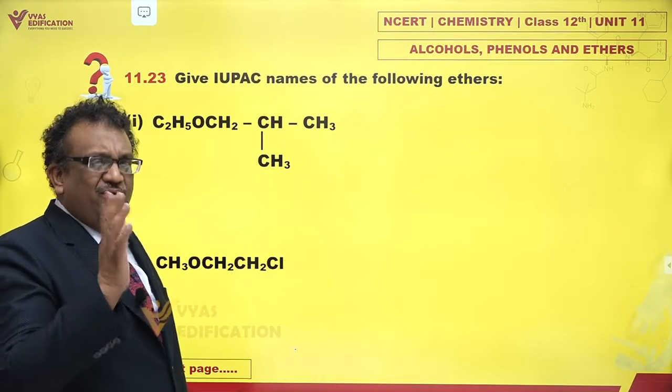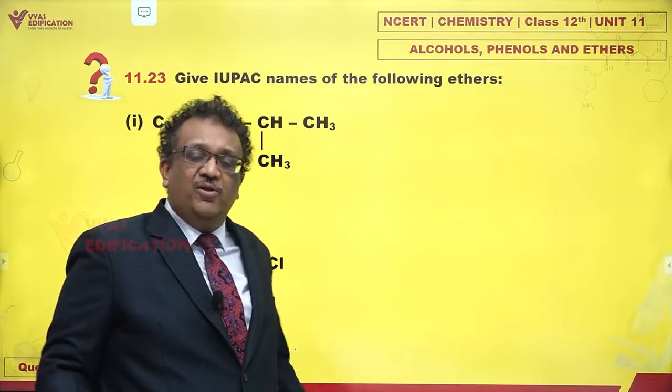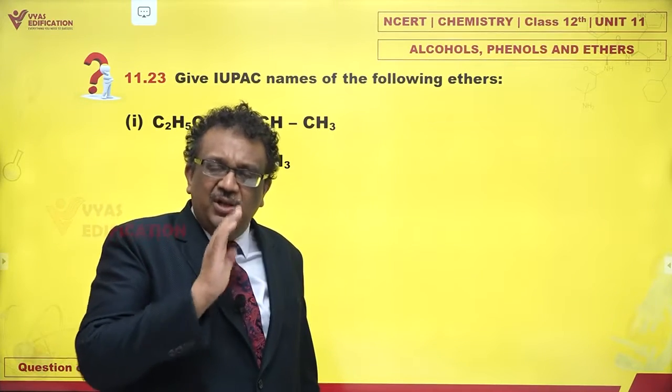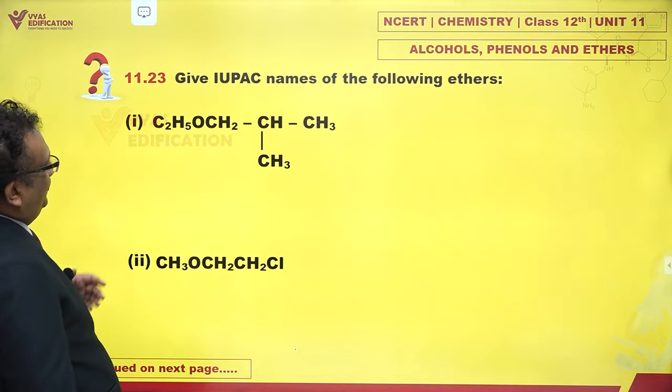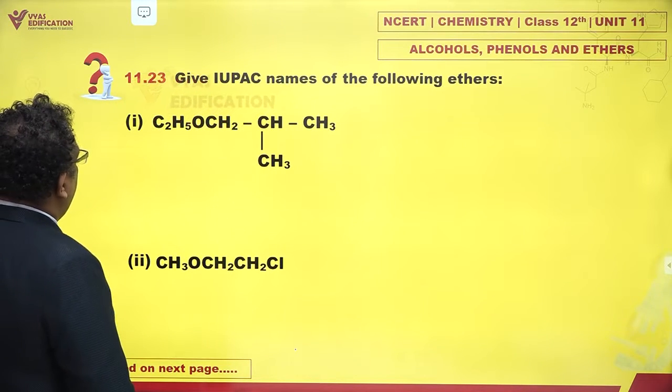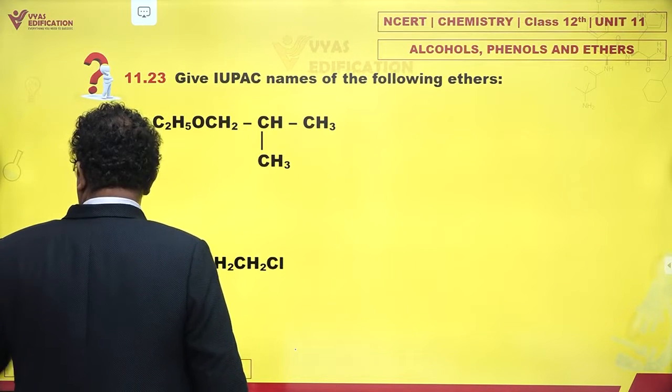That means that they are not given very high priority. As a matter of fact, everything which appears in prefix has the same order of priority, which is the minimum priority, the lowest of groups actually. So just take a look at this. You have CH3, O, CH2, CH, CH3.